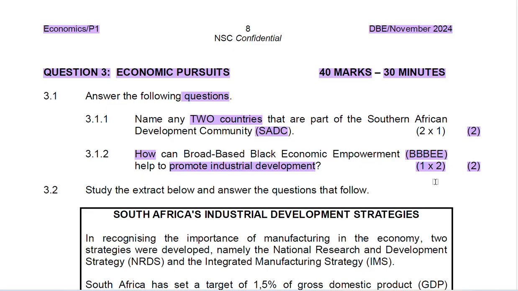And the last one, preferential procurement and enterprise development may promote the establishment of Black-owned businesses, which may lead to expansion of industries. So now what are we trying to say? We're basically trying to say that preferential procurement and enterprise development will assist Black-owned businesses to lead in different industries.